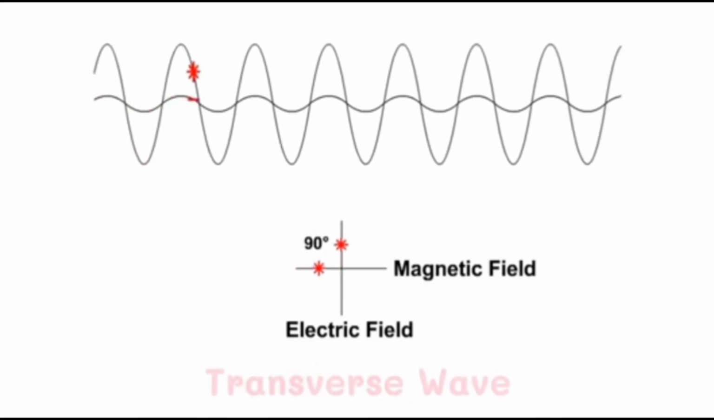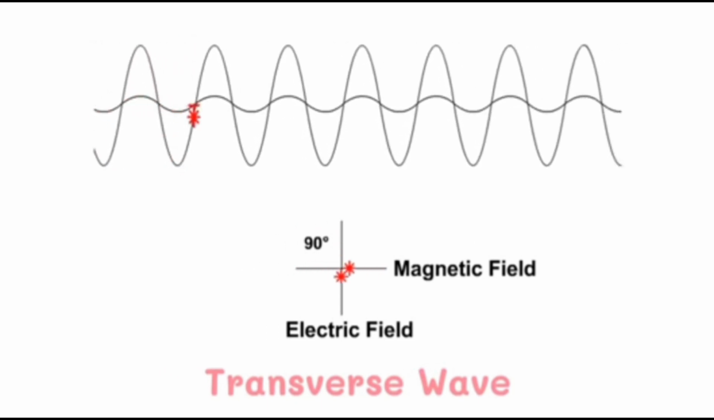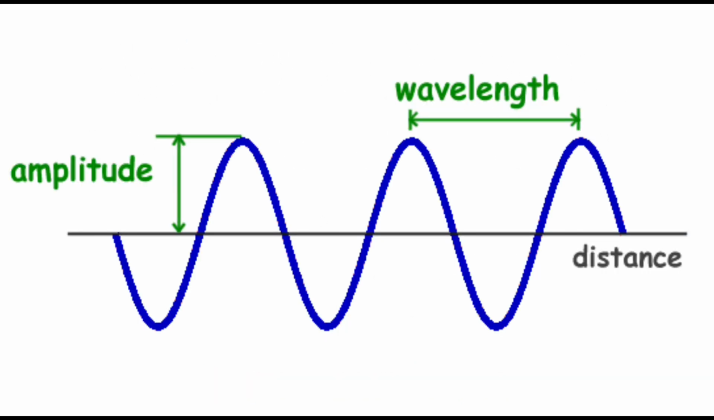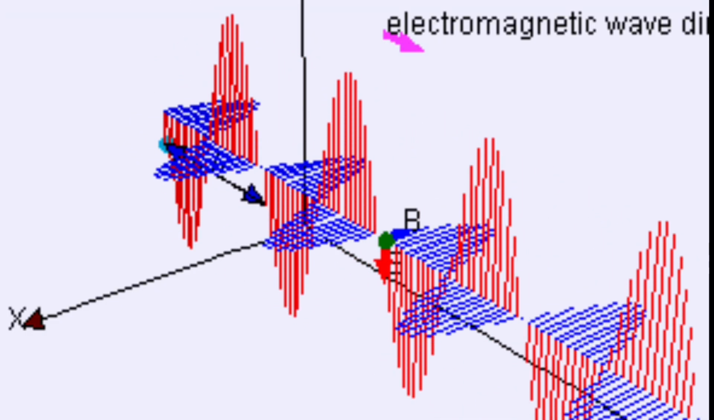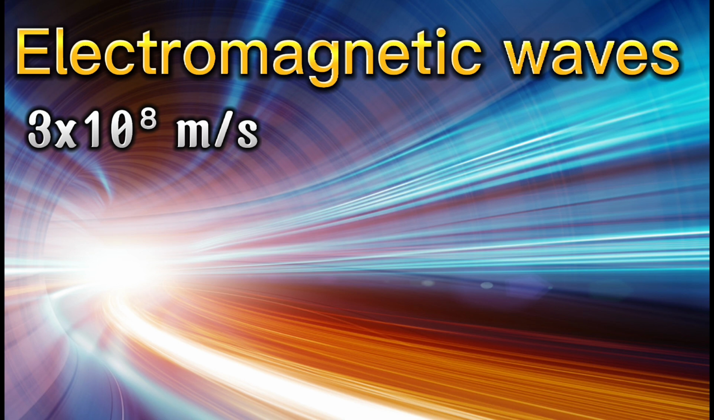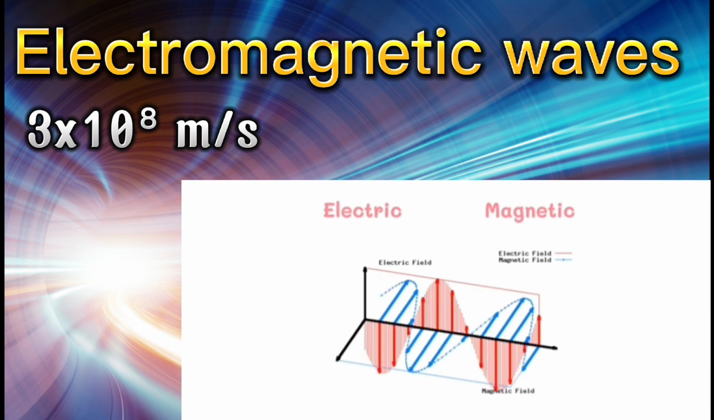Electromagnetic waves are transverse waves. This means that both electric and magnetic fields oscillate perpendicularly to each other and that they are measured by their amplitude and wavelength. They are also perpendicular to the direction of the electromagnetic wave. Electromagnetic waves travel with a constant velocity of 3 times 10 raised to 8 meters per second in vacuum. They are deflected neither by the electric nor by the magnetic field. However, they are capable of showing interference or diffraction.